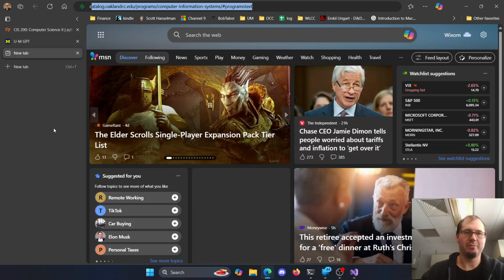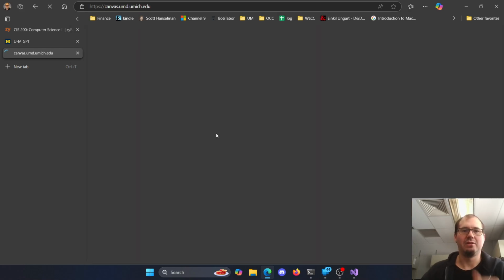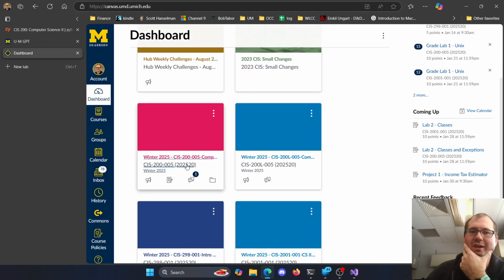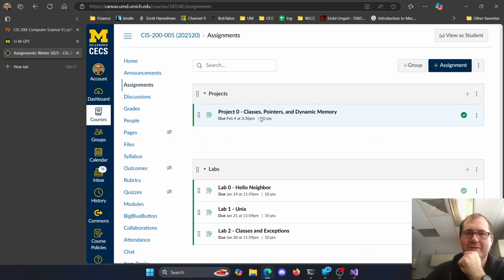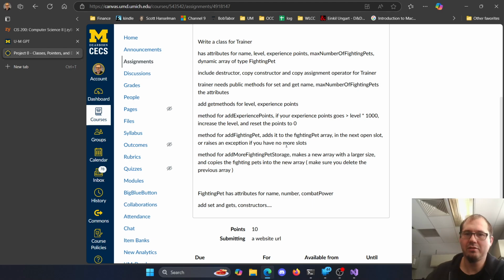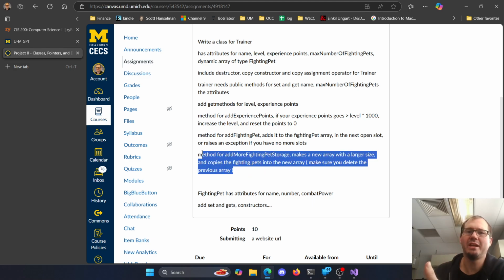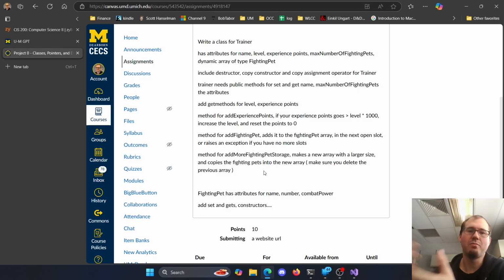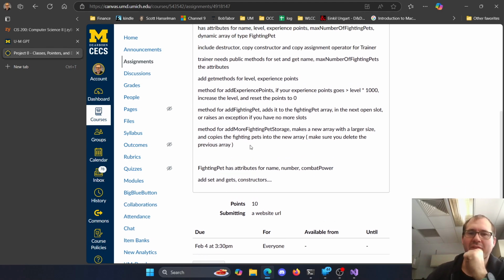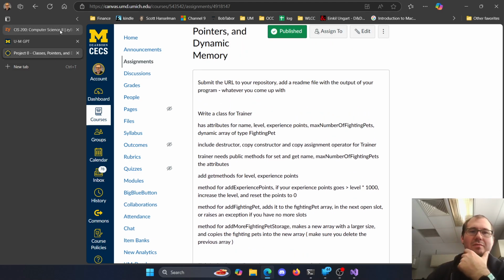As we go through, let me pull up Canvas again and look at that, because we make our trainer, and the trainer has that dynamic list of fighting pets. Pull up the assignment. We're not going to automatically make more room, but we want to be able to add more storage when we want to. Again, probably related to some sort of leveling up, but that gets to be more complex than we really need at this point. So when we need to make more room, we just need to increase our size, and then copy all of those from the previous array into the new array, making sure we delete the previous one once we've copied out of it. There are some steps you can follow through.